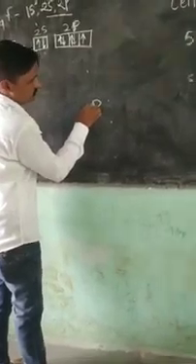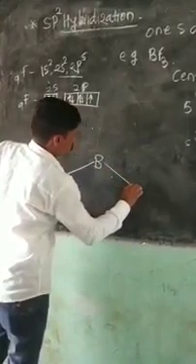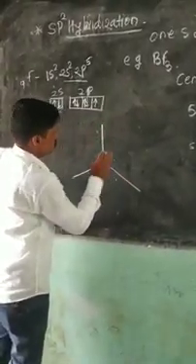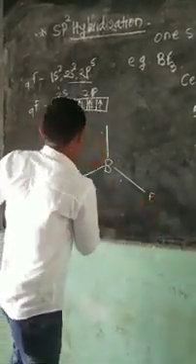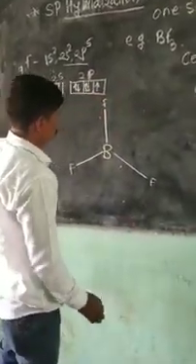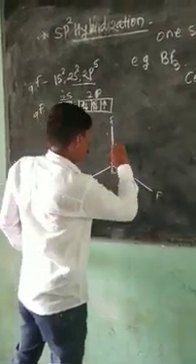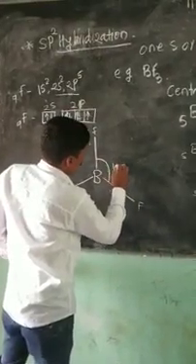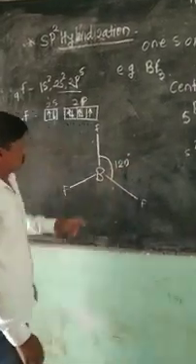So this is the shape of BF3, which means the bond angle is 120 degree.